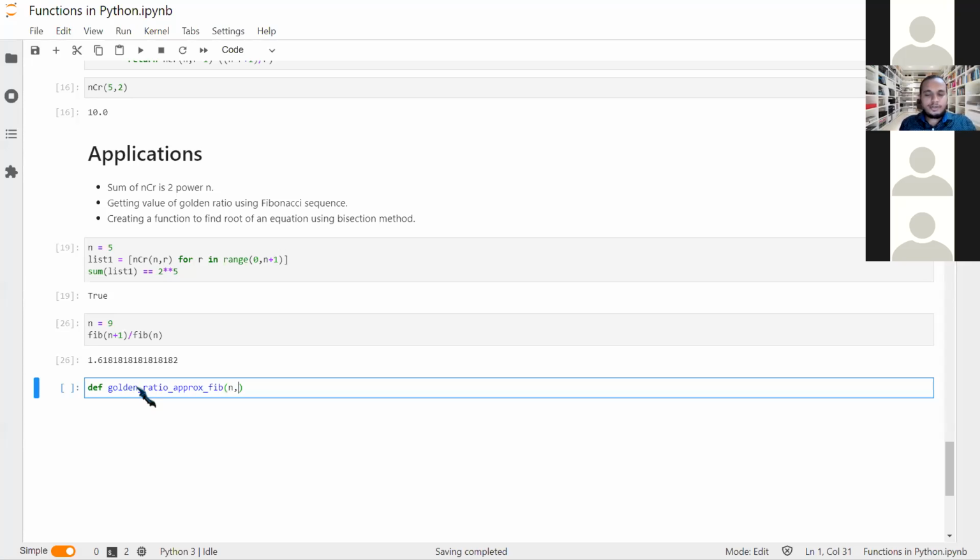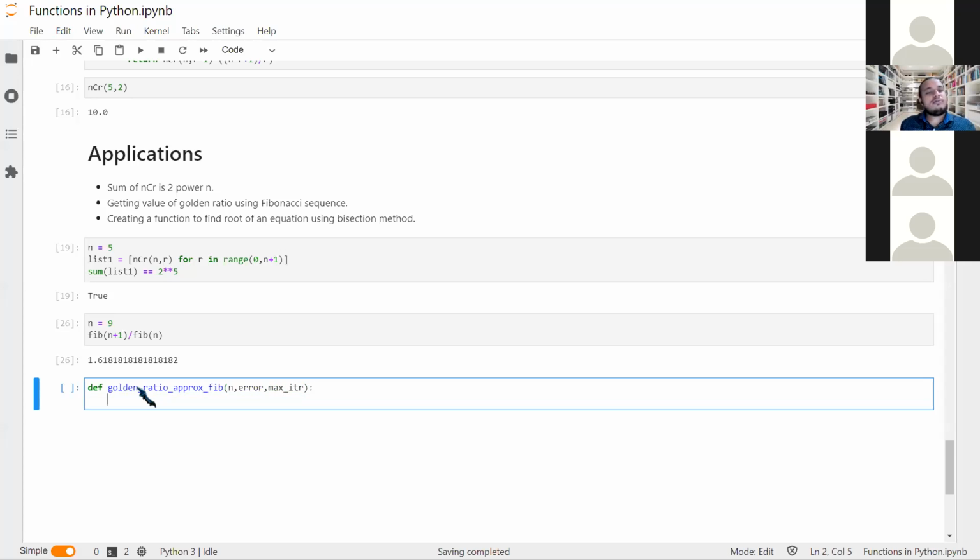We need n here, and just n would do, but we would try to mention the error and some maximum iteration, taking from the previous fact that we don't want it to go outside and the kernel would be dead again. That's why.